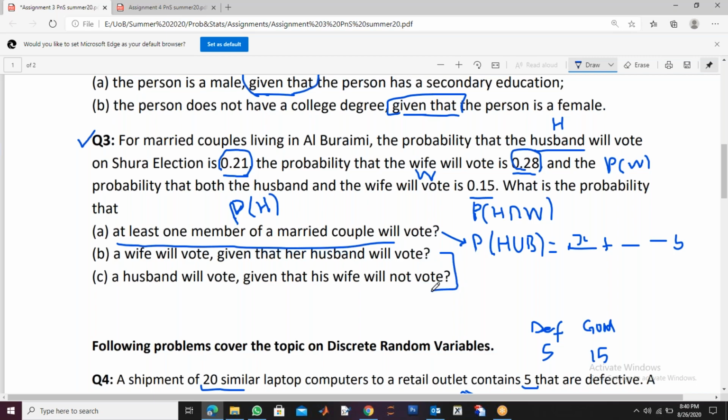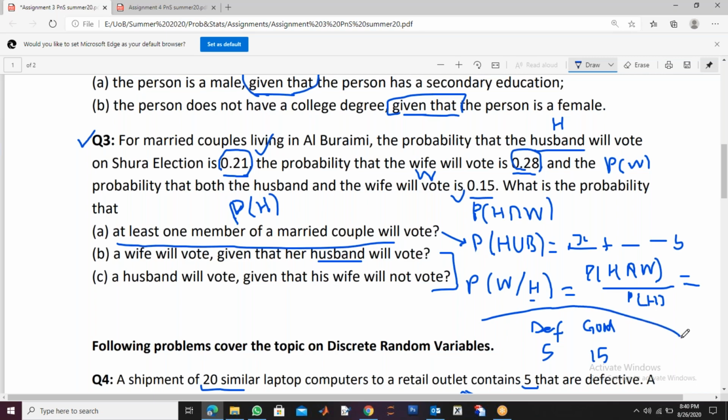Second and third have conditional probabilities. A wife will vote given that her husband will vote. So in the second part, you can use the formula for conditional probability: probability of husband and wife, the intersection, divided by probability of husband only, because whatever is given goes down here, the probability of husband. Now both these probabilities are given. Husband and wife is given, probability of husband is also given. So just divide 0.15 by 0.21, and you get that.